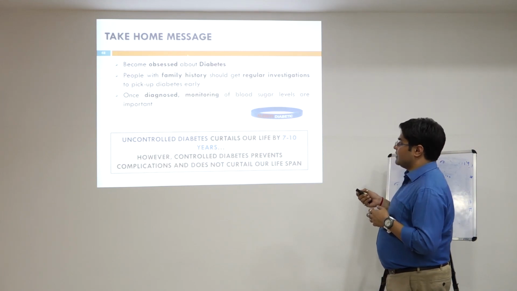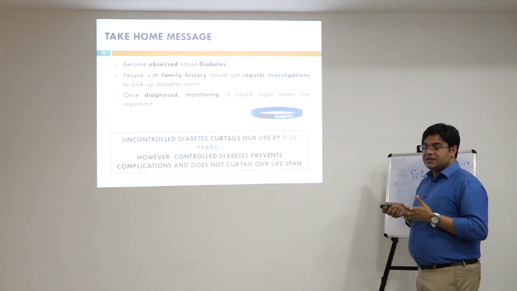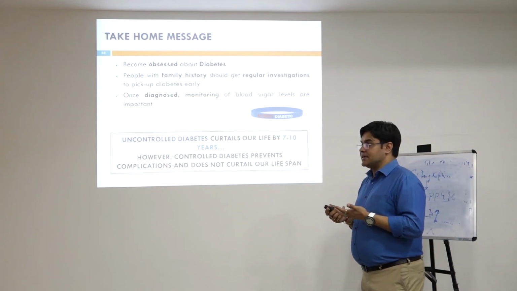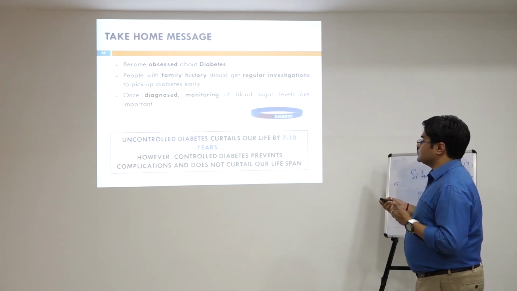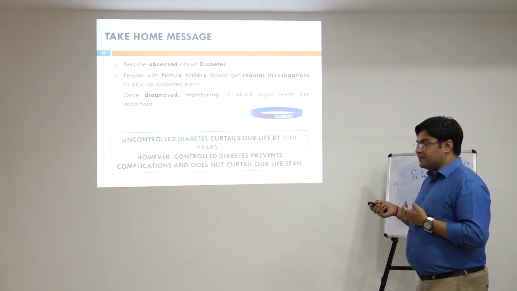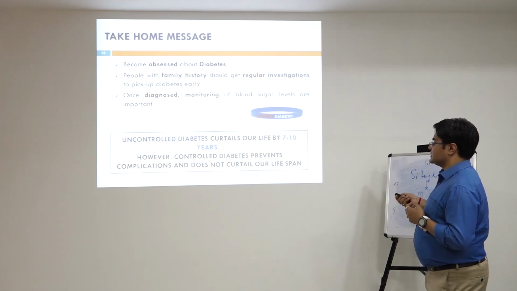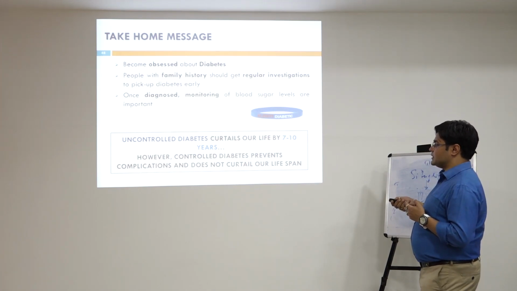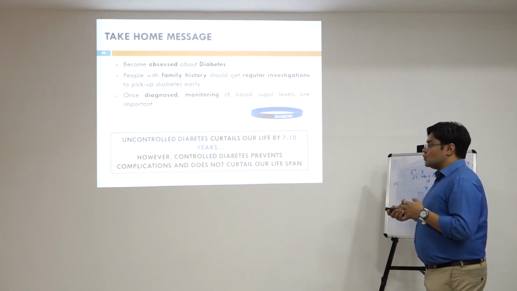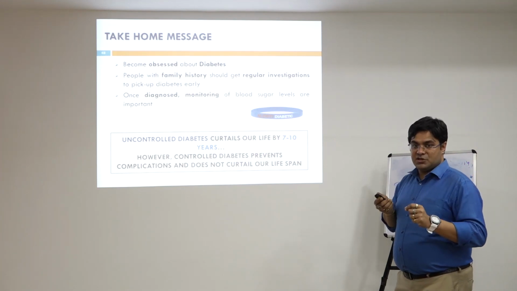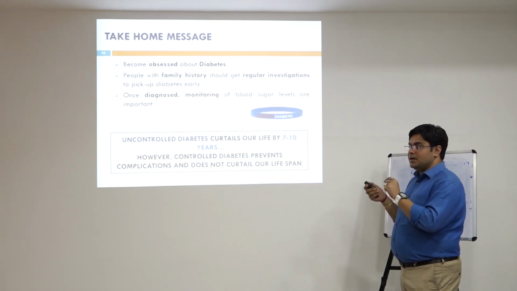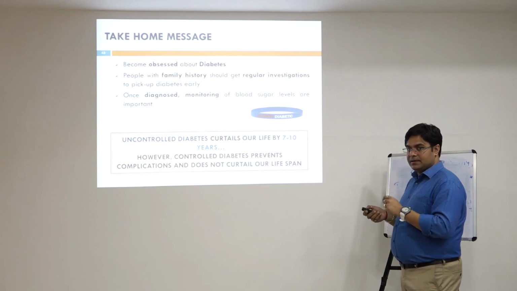Those persons who have a familial history should be properly checked up, because in those cases the risk of progression to diabetes is increased. Once diagnosed, monitoring of blood glucose levels is important, right? Always remember, uncontrolled diabetes curtails our life by 7 to 10 years. However, controlled diabetes prevents complications and does not curtail our lifespan. So we have to take every good measure, every preventive measure that can prevent diabetes and its complications, right?